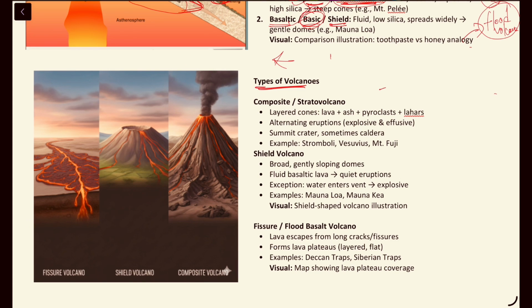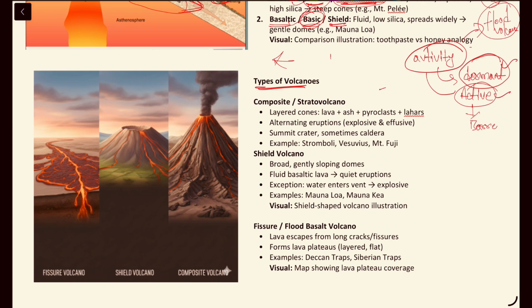If we take the classification based on the activity of the volcanoes, they can be divided into dormant volcanoes or active volcanoes. If they are active, then we call them active volcanoes, and if they are dormant, then we call them dormant volcanoes. In India there is only one active volcano, located in the Barren Island of the Andaman and Nicobar Islands.